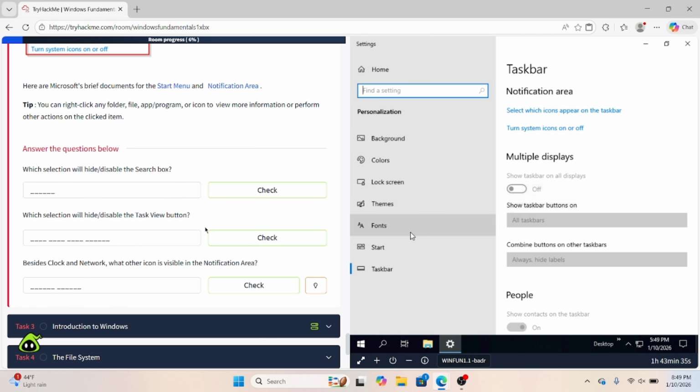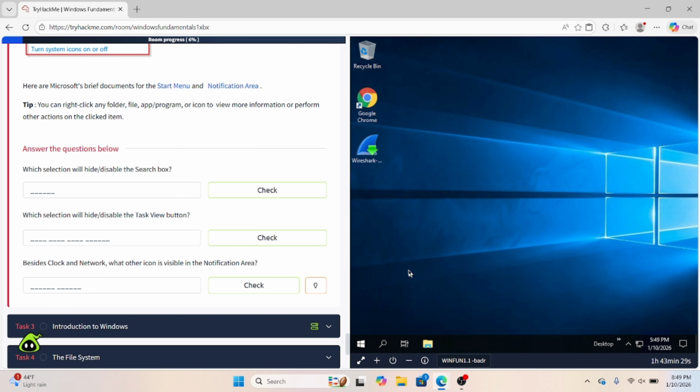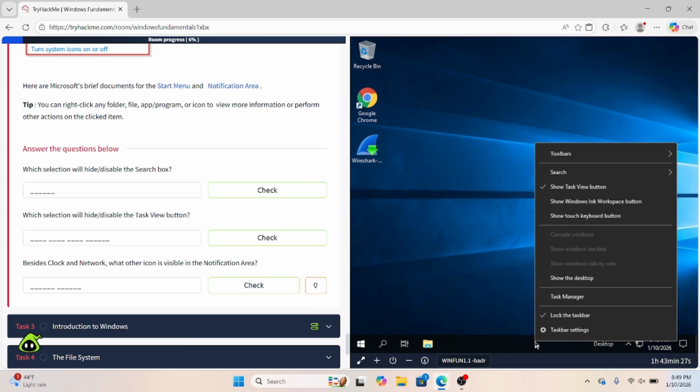So which selection will hide or disable the search box? Let's see. Click on search here. It's just going to be hidden.